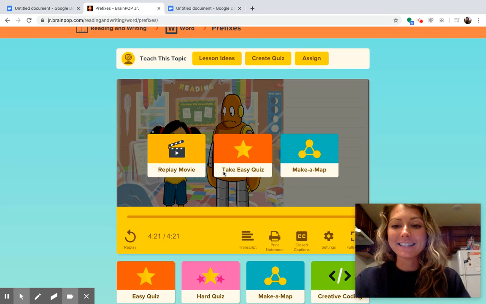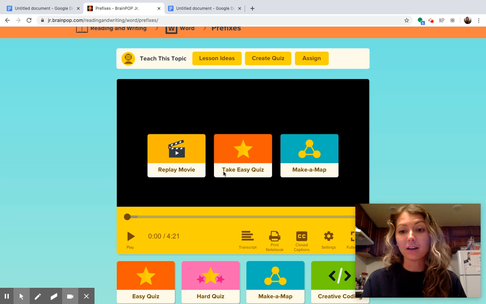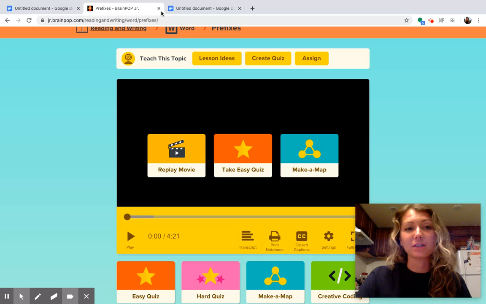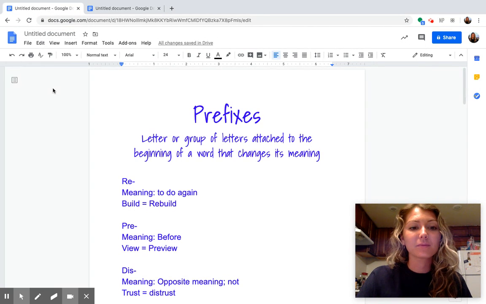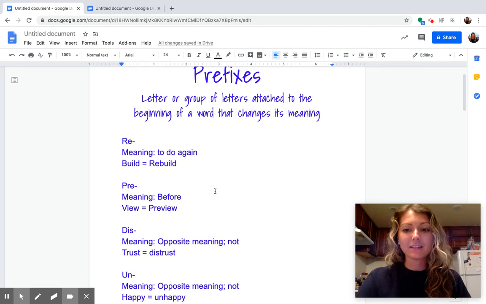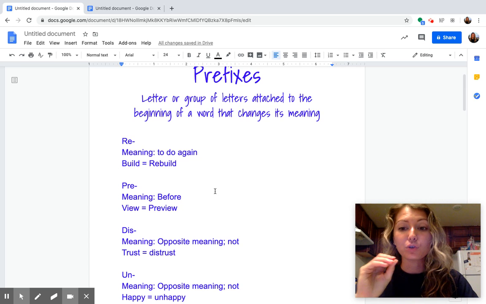So the second half of this video talked a lot about prefixes and root words and how we can use our knowledge of root words and our knowledge of prefixes to identify the meaning of a word. We are not going to work on that today. We are just going to focus on the main prefixes and how we can use them to add them to words in sentences to create the correct meaning.